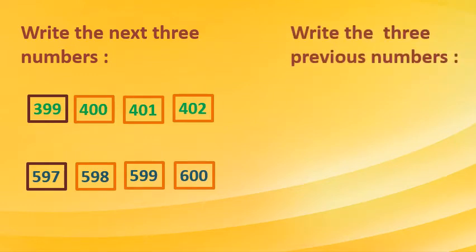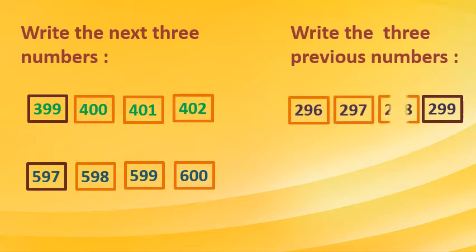Now write the 3 previous numbers. Which number is given? 299 is given. We have to write 3 previous numbers, which means we have to minus 1 to get the before number, and again minus 1 for the one before that. Like that we have to do. Here 296, 297 and 298 are the 3 previous numbers for 299.